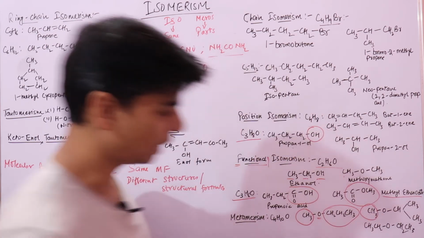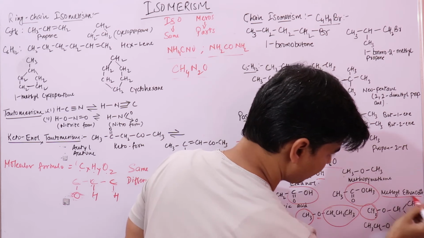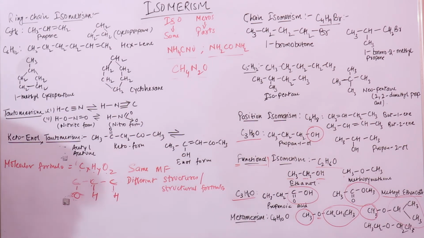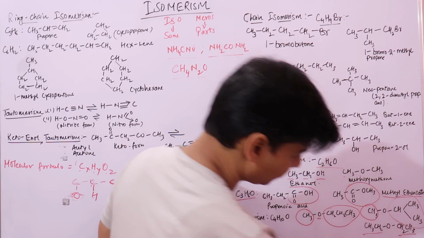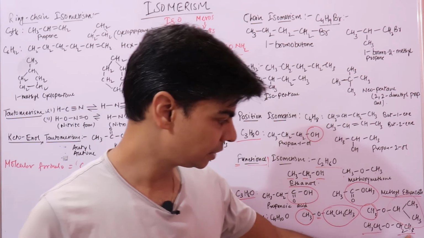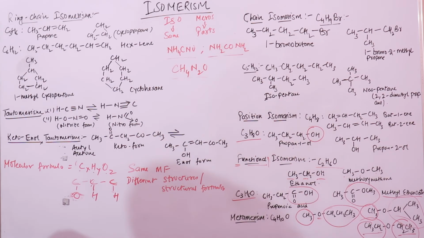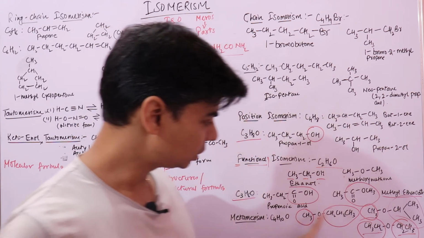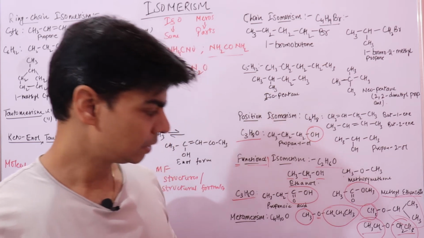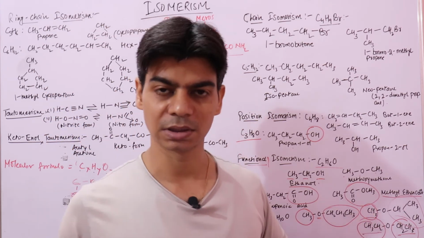Here I have a methyl group, right? Here you can see I have arranged this in a different way. Similarly here I have arranged alkyl groups in a different way. Here this is an ethyl group, this is an ethyl group, right? And I have the same functional group in all three compounds. But again, their physical and chemical properties would be different because of their different structures.